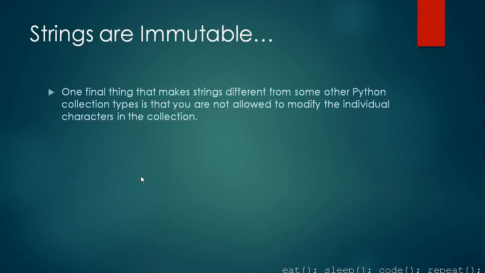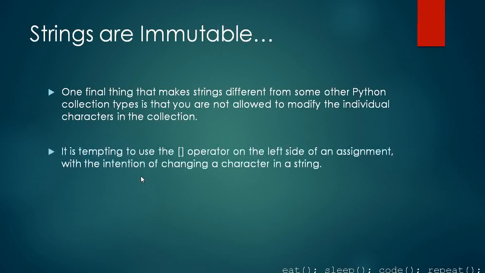One final thing that makes strings different from some other Python collection types is that you are not allowed to modify the individual characters in the string. It is tempting to use the square bracket operator on the left side of an assignment with the intention to change a character in a string.